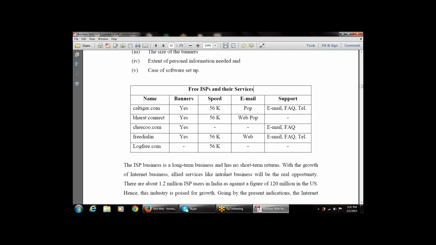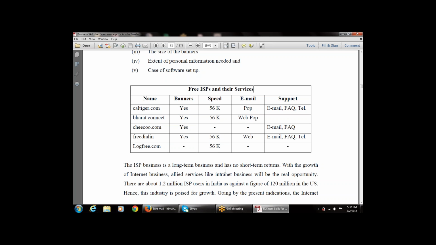The next ISP is Bharat Connect, or Bharat International. Banners are available, yes. Speed is 56k. Email is web POP. The next one is checo.com.